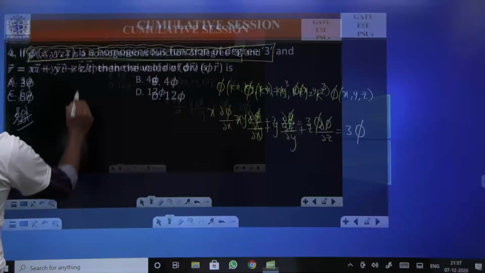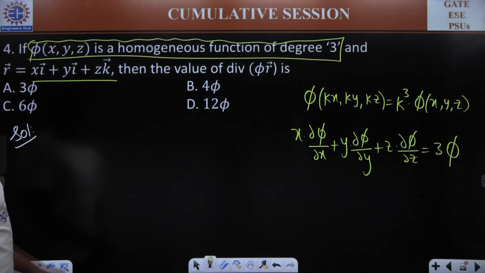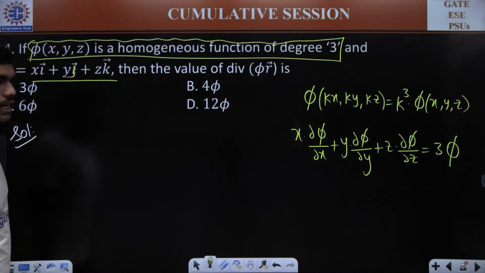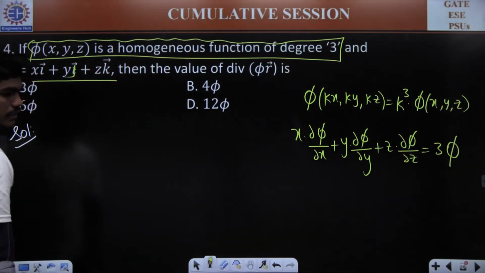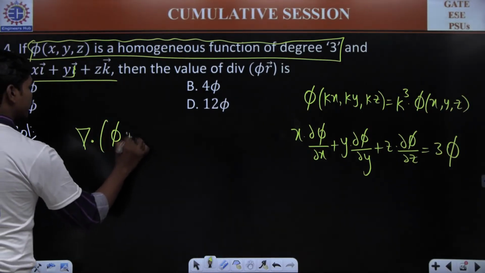R bar is equal to x i bar plus y j bar plus z k bar. Of course, this is a j bar, so please correct this. This is what you have. So then the value of divergence of phi r bar. Divergence is nothing but the dot product of del with phi r bar, correct?